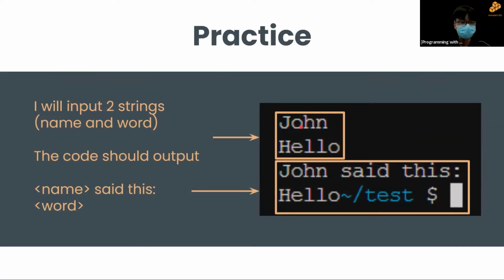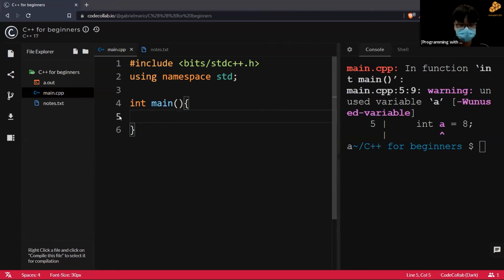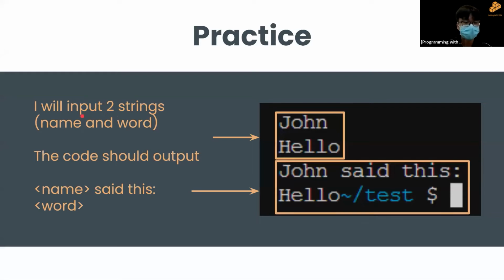Okay, so I hope everyone is done with the practice, and I'll be going through the answers now. Right. So let's start with the basics. Let's analyze the question. The user, I, will input two strings, name and word. So I want to input two strings.